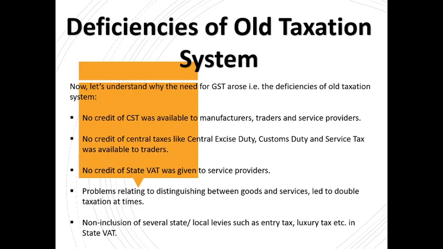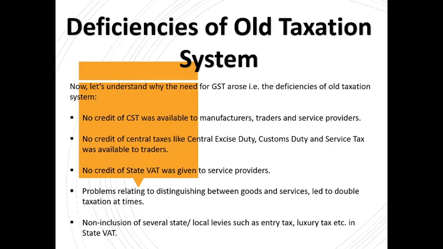Now no credit of state VAT was given to service providers. Problem relating to distinguishing between goods and services led to double taxation at times. Now in the GST Act, there are several sections and schedules which have been dedicated solely to these cases where the line of demarcation between goods and services becomes difficult, right?